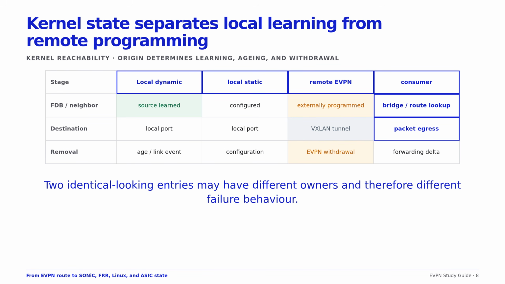A Linux bridge may learn local source MACs dynamically, while FRR or a platform agent programs remote entries learned through EVPN. Neighbor entries can likewise be local, remote, static, or externally learned. These origins affect aging, mobility, and cleanup. A remote entry that appears dynamic may disappear independently of the control plane. A locally learned entry incorrectly marked permanent may survive a move.